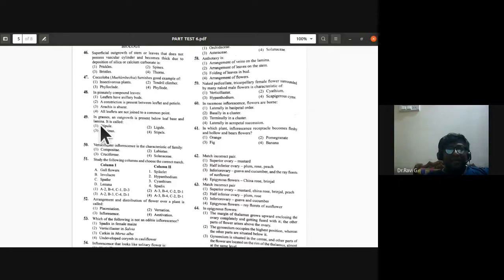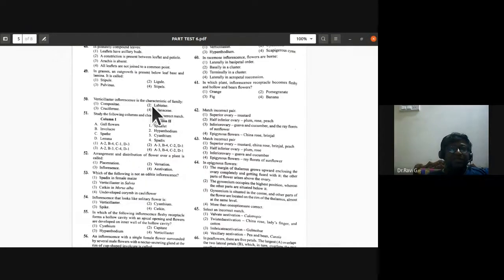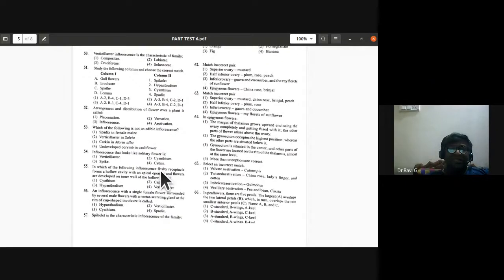In grasses, the ligule is an outgrowth present below the leaf base and lamina. So the answer for 49th is B. Verticillaster inflorescence is a characteristic feature of family Labiatae. That is also correct, as we had discussed. Gall flowers are found in hypanthodium, involucre of bracts in cyathium, spathe in spadix, lemma in spikelet. These are the correct answers.